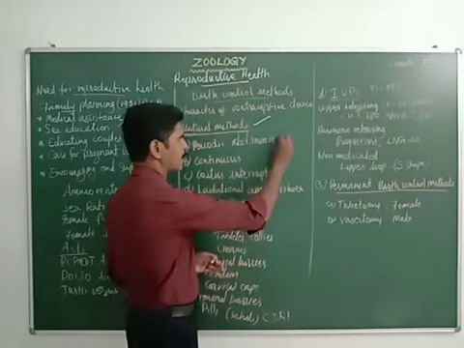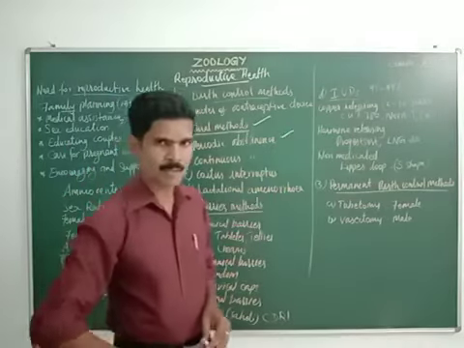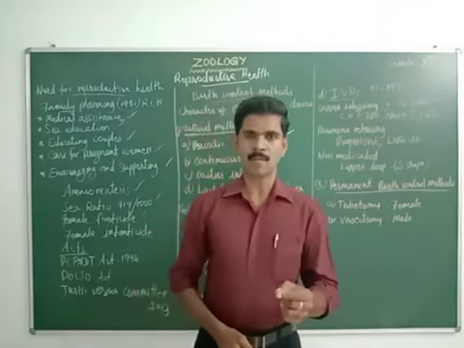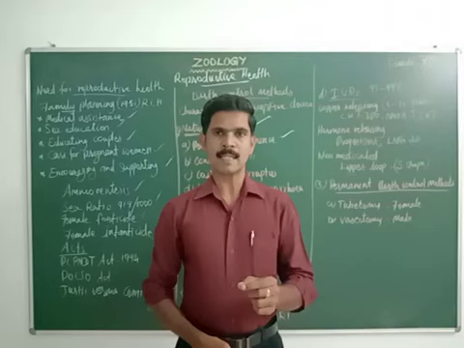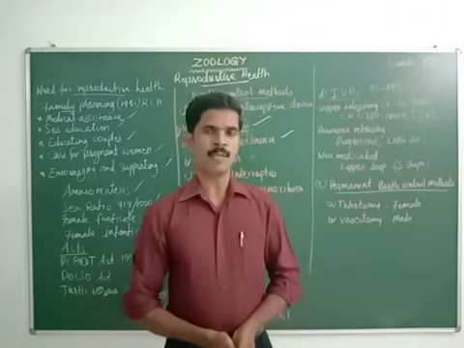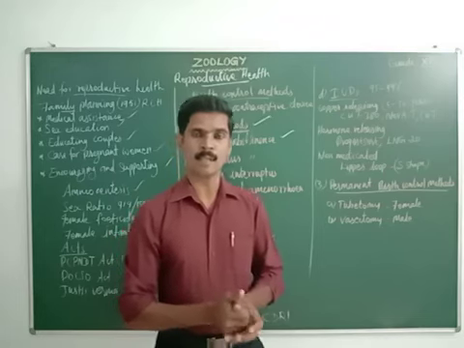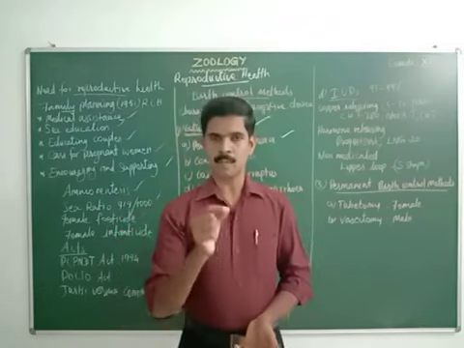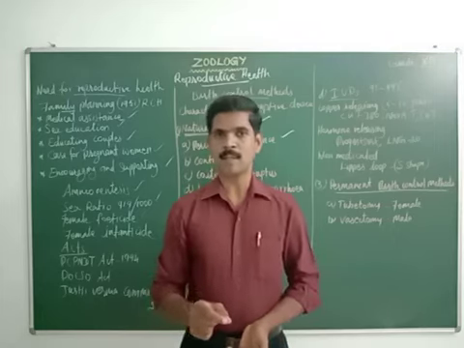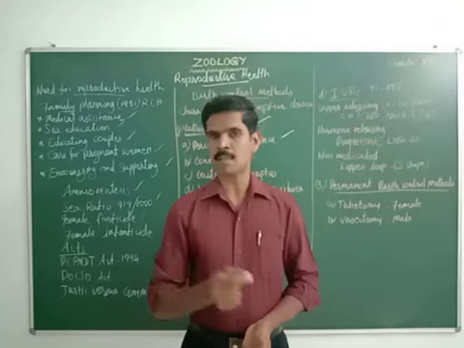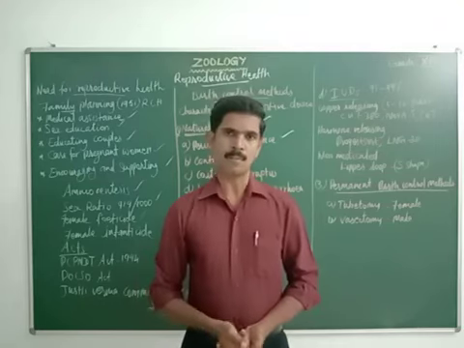So the first one is periodic abstinence. Listen very carefully. Ovulation, you all know, I already told you, the process of releasing the ovum from the ovary is called ovulation. This ovulation occurs at about the 14th day of the menstrual cycle. So on the 14th day, the egg or ovum is released from the ovary of the female reproductive system and moves to the fallopian tube.